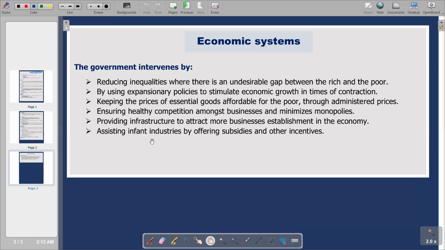Infant industries, basically, are industries that are starting to operate, industries characterized by small businesses that are starting to operate. So basically, this becomes the additional part that we have. And obviously, lastly, you are supposed to conclude your essay with your conclusion. But within the context of this video, we are only looking at the main body.